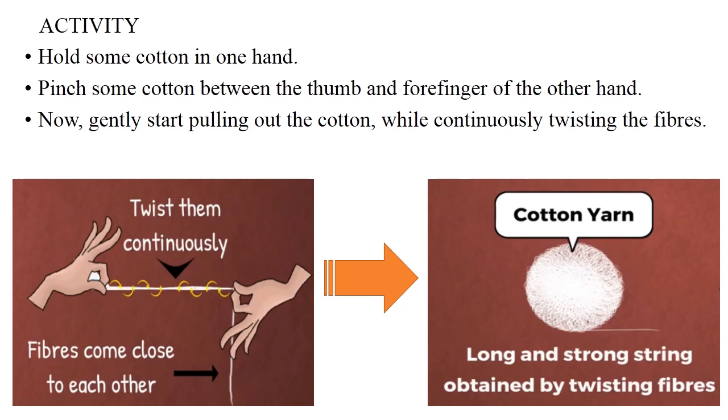Hold some cotton in one hand, pinch some cotton between the thumb and forefinger of the other hand. Now, gently start pulling up the cotton while continuously twisting the fibers. By doing so, fibers come close to each other. They hold each other tightly and we get a long string. The long and strong string obtained by twisting fibers together is cotton yarn.